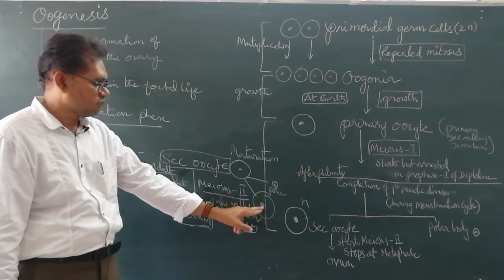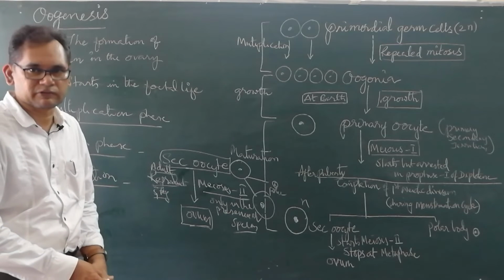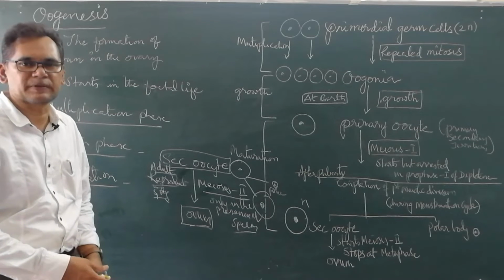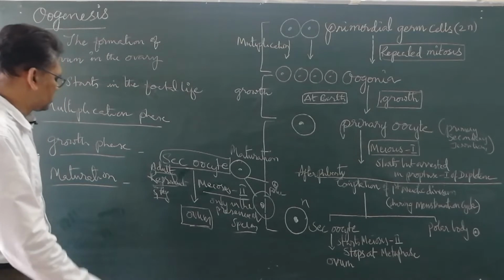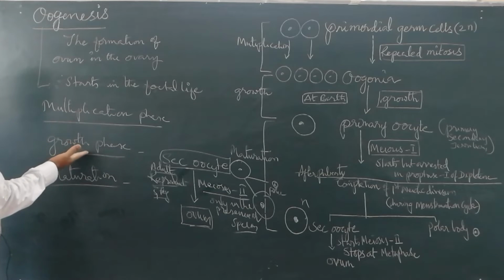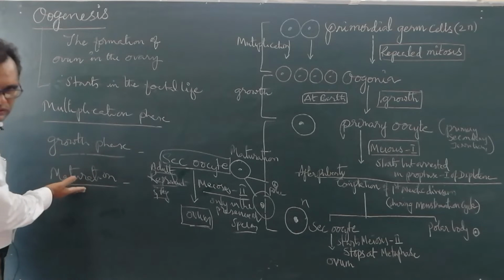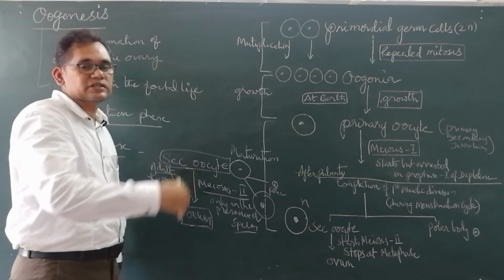Now one ovum is formed. Soon after formation, this ovum transforms into a zygote because of the presence of a sperm nucleus. This process is called the maturation phase. Multiplication, growth phase, maturation phase: these three take place from the primordial germ cells.